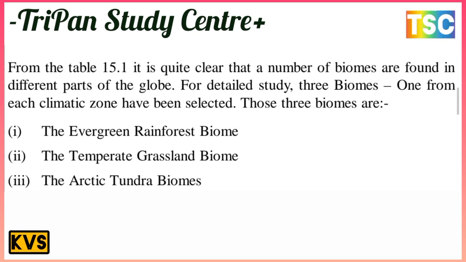From table 15.1, it is quite clear that a number of biomes are found in different parts of the globe. For a detailed study, three biomes, one from each climatic zone, have been selected. Those three biomes are the evergreen rainforest biome, the temperate grassland biome, and third, the Arctic tundra biome.